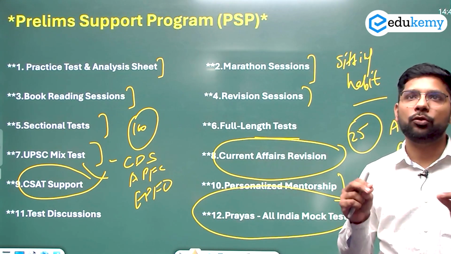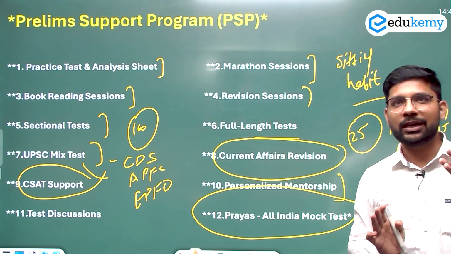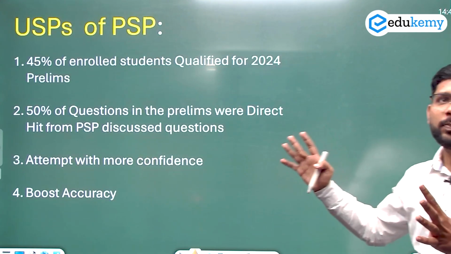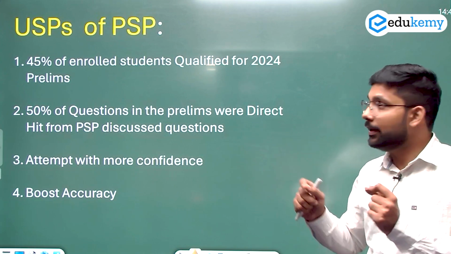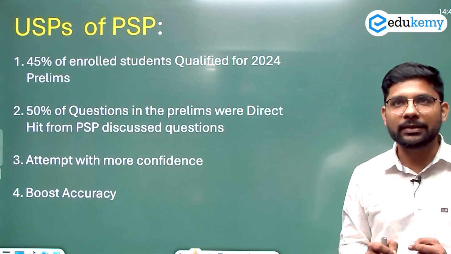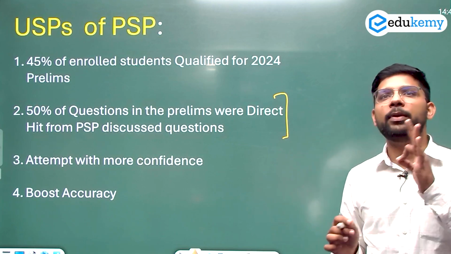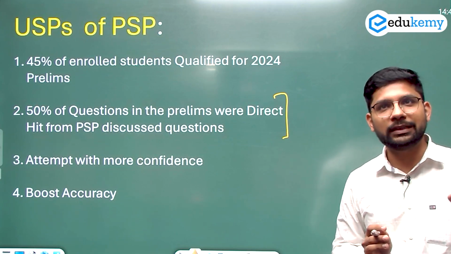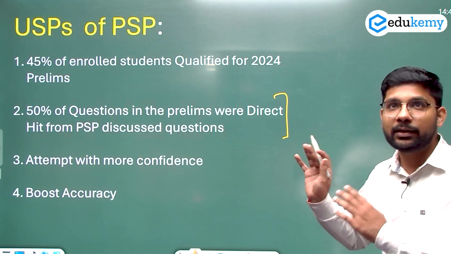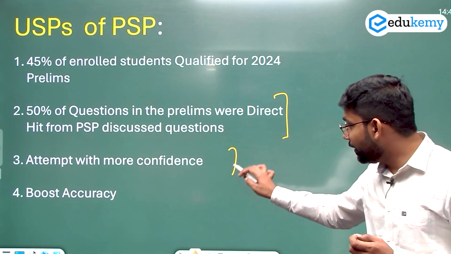You check your preparation level at the all India level. We are conducting the Prayas all India mock test conducted by Edukemy, and more than 1000 students appeared in this test, so you can check your level before the UPSC. In the last PSP, 45% of the enrolled students qualified in the last prelims. More than 50% of the questions directly appeared in the examination. They were not referral questions; the same kind of questions, the same statements, the same keywords appeared directly. You can see these videos on YouTube in the Direct Hit series. Then you can also learn, and your confidence will be boosted.